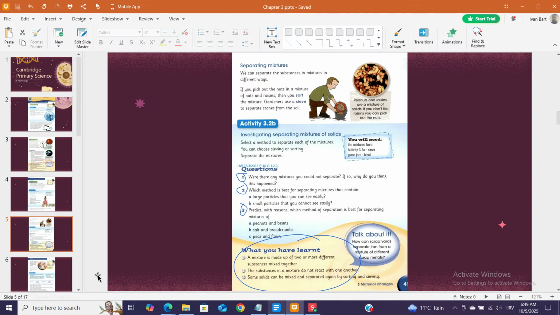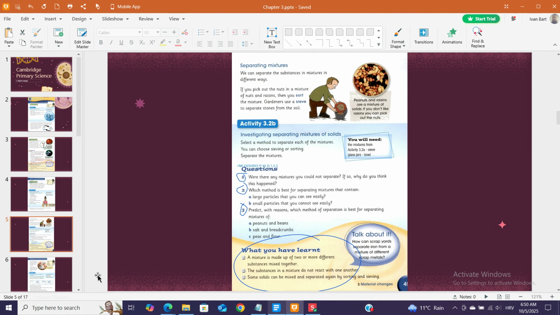Questions. Peanuts and raisins are a mixture of solids. If you don't like raisins, you can pick out the nuts. You will need the mixtures from Activity 3.2, a black circle, sieve, glass jars, bowl. Were there any mixtures you could not separate? If so, why did this happen?